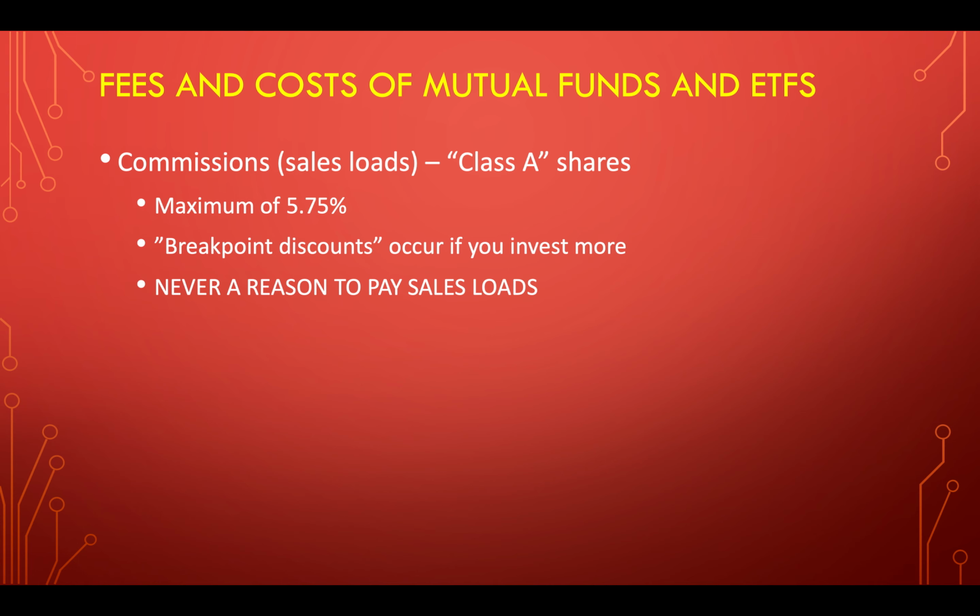Okay. So let me explore the fees and costs of mutual funds. There's a commission that some mutual funds have associated with it. This used to be the way that most mutual funds were sold. The maximum is 5.75%. There's a rule out there that limits commissions on mutual funds to 5.75%. If you buy more than $25,000 of a fund or within a fund family, then you get what are called breakpoint discounts. The amount that you pay as a commission goes down.